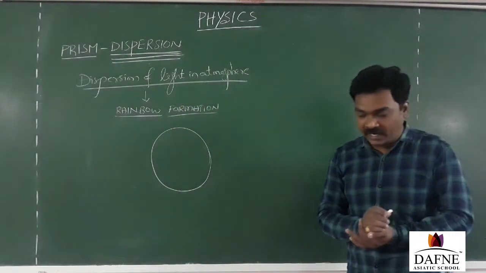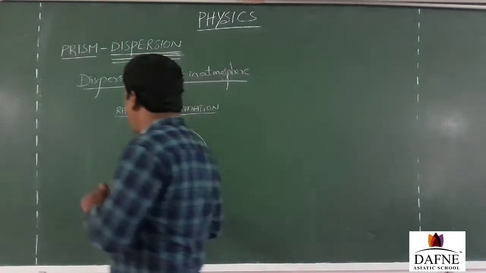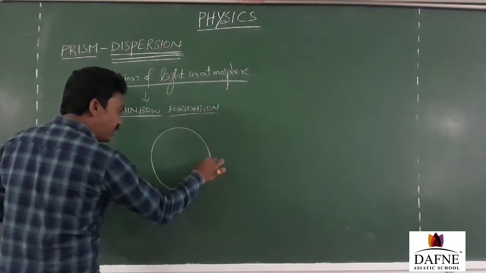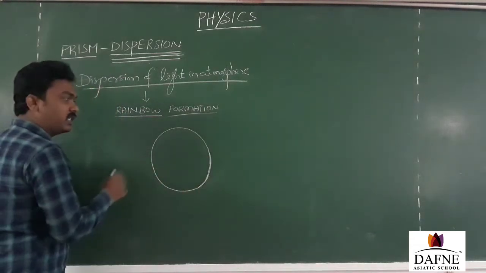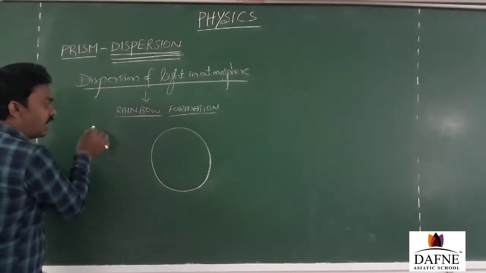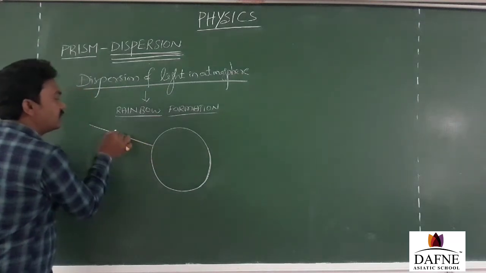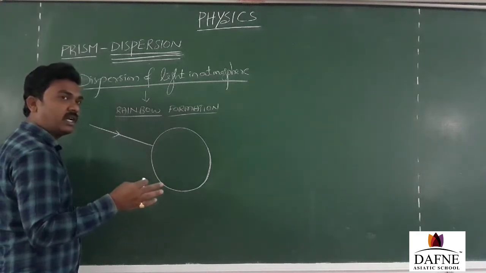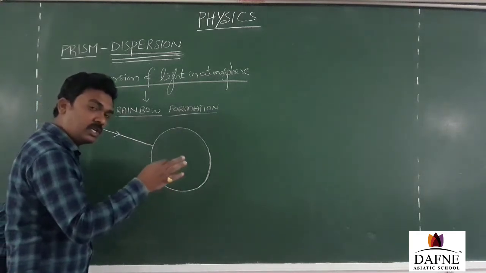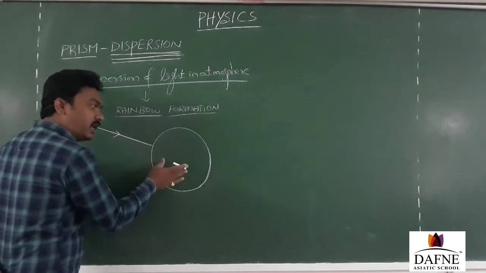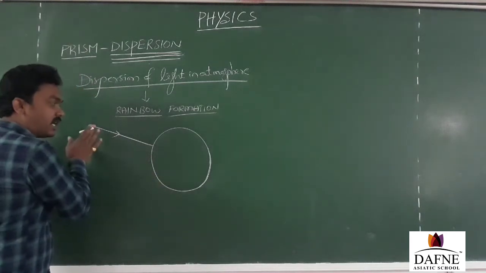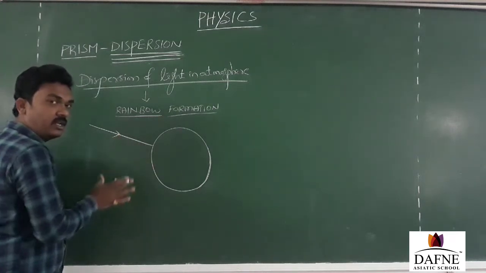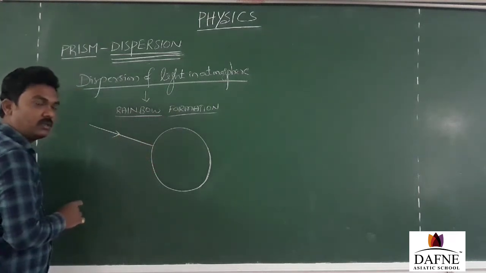So who is going to disperse the light in the atmosphere? Water drops. How do the water drops disperse the light, and what is going to happen basically, that we are going to discuss here: the basic phenomenon of dispersion in the atmosphere. You can see here the sunlight is going to enter into the water droplet. Many light rays are traveling through the atmosphere. There are many more droplets existing in the atmosphere. I am talking about a particular droplet, and I am supposing the sunlight is going to enter. Most of the light rays are going to enter. I am talking about a particular incident light ray that is going to strike the water droplet.